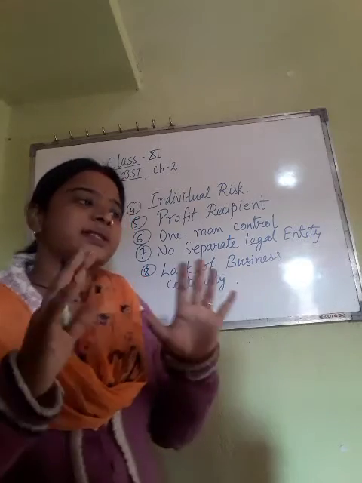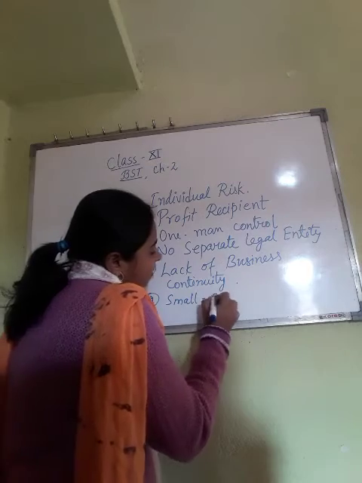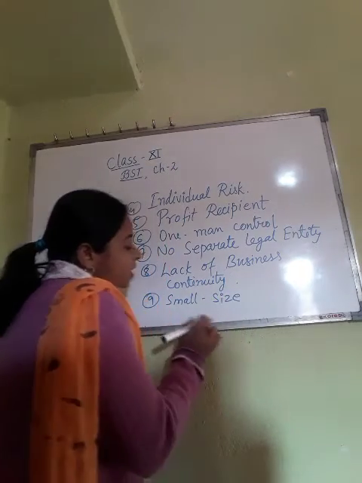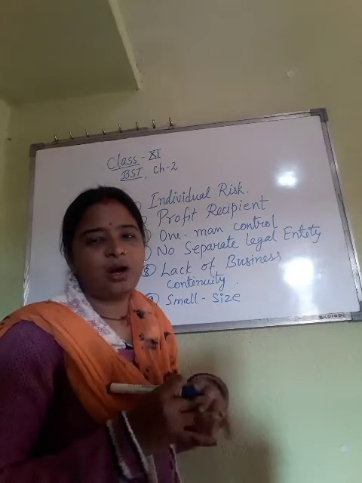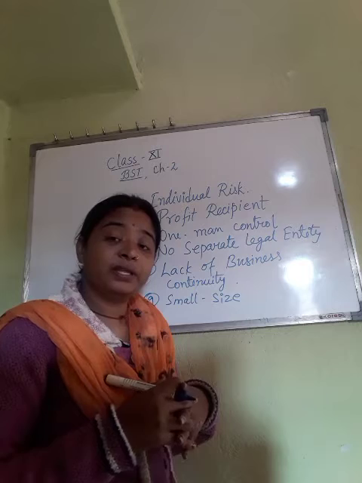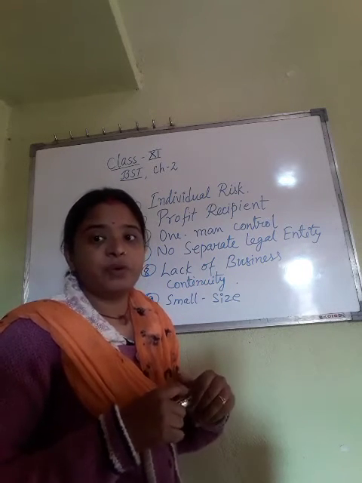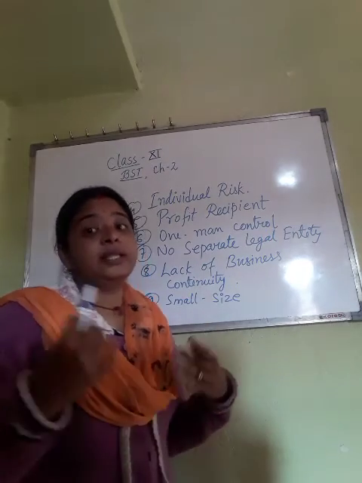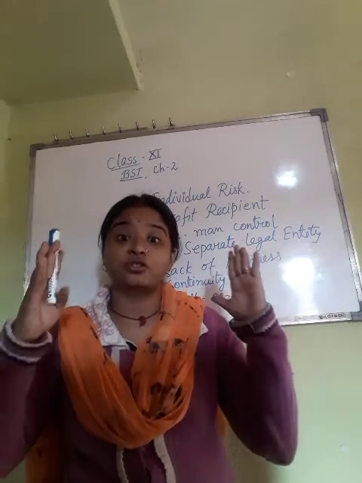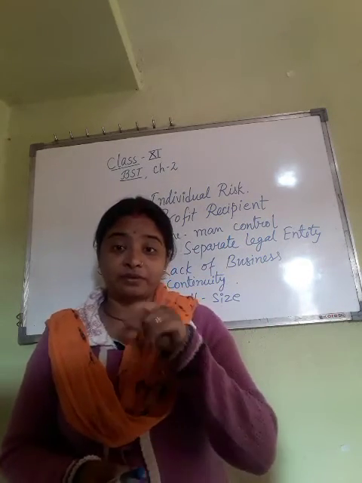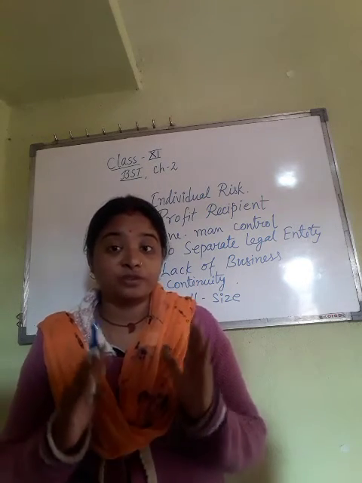And the last one is small size. Now what happens in this one, small size? As he is the only owner, the single owner, the business will be of small size. How much money he has, he will invest. But when there are partners, 2 or 3 more people involved with this business, they also invest money. When 2 or 3 persons invest money, the size of the business also increases. But if only one person is involved, the capital will be limited and the size of the business will also be limited.